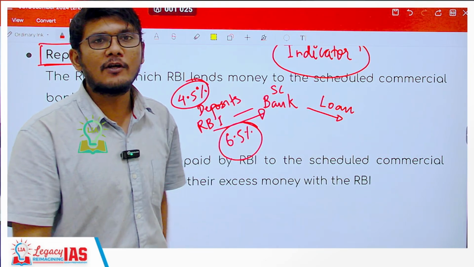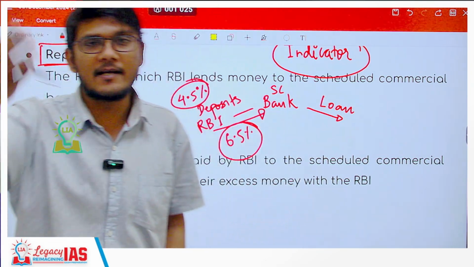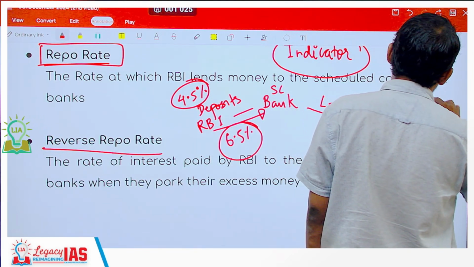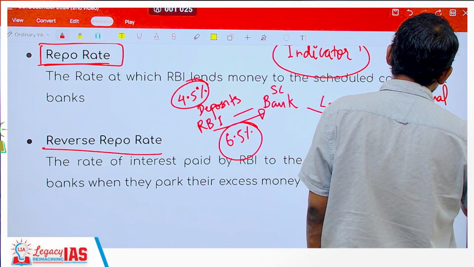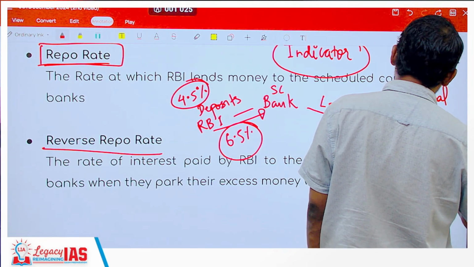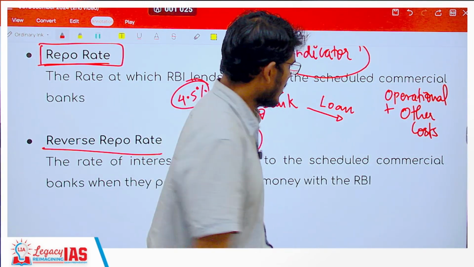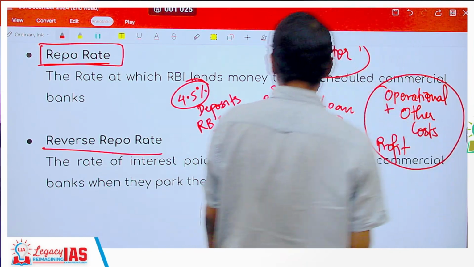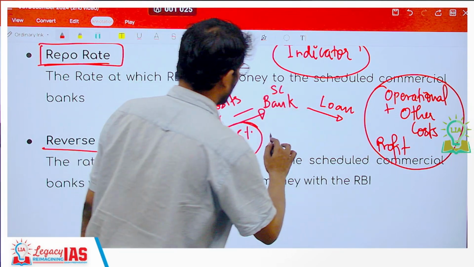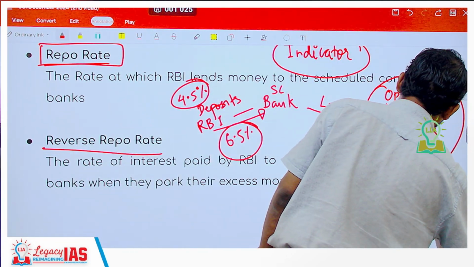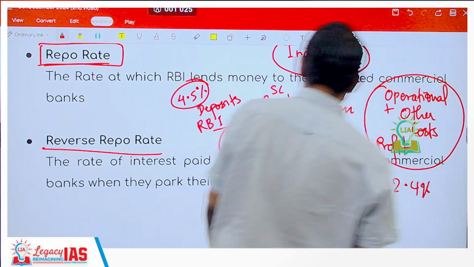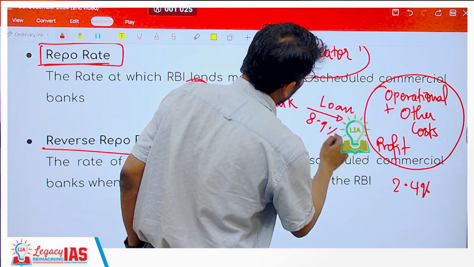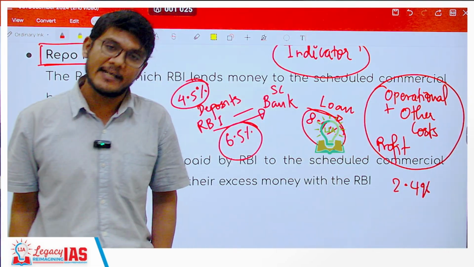So at what rate will they do it? 6.6? No. Higher. Why higher? Because the bank will have some operational costs, some marketing costs. All these costs will be there for the bank to borrow. Plus they would want some profit. Let's say you combine all this and, for a house loan for example, it comes out to be 2.4%. So 2.4 plus 6.5 is what? 8.9. So the bank will give you a loan at 8.9%.